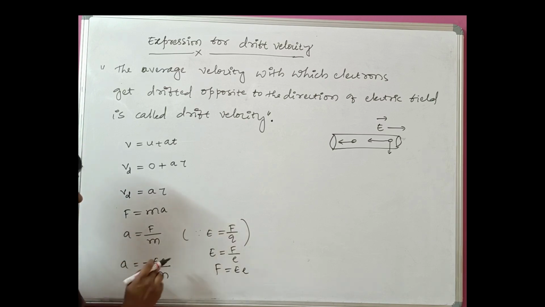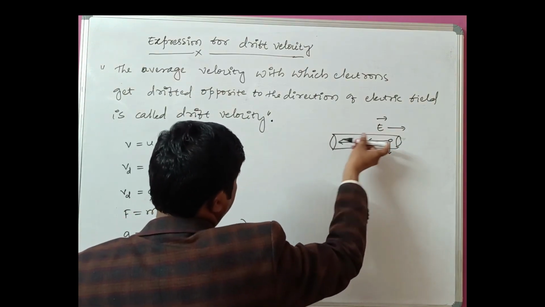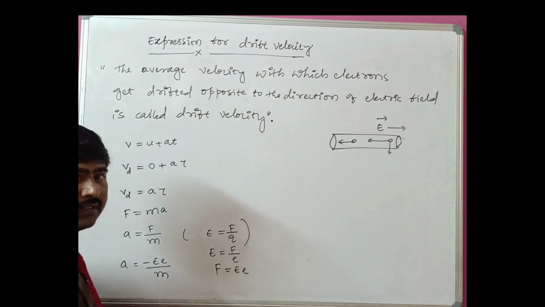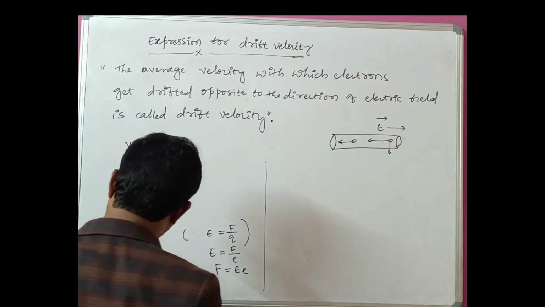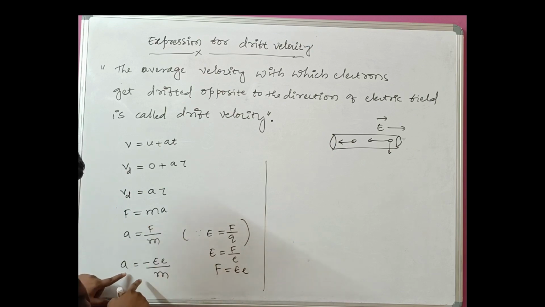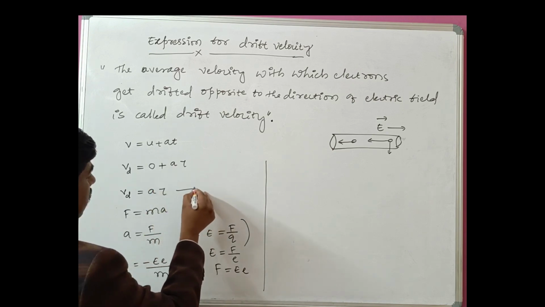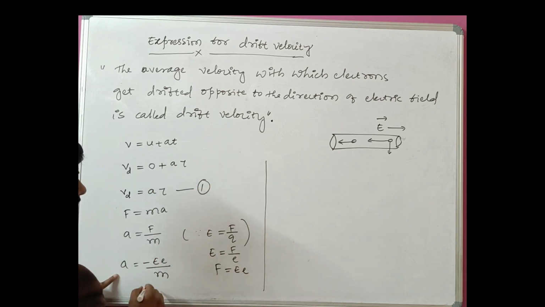The minus sign indicates that electrons move opposite to the direction of the applied electric field. That means they are accelerated opposite to the direction of the electric field. So substitute this value of A, equal to minus eE divided by m, into the above equation. You can call this equation number 1.